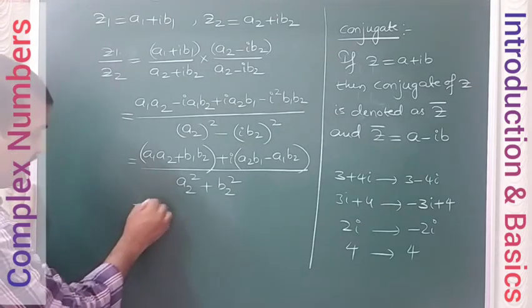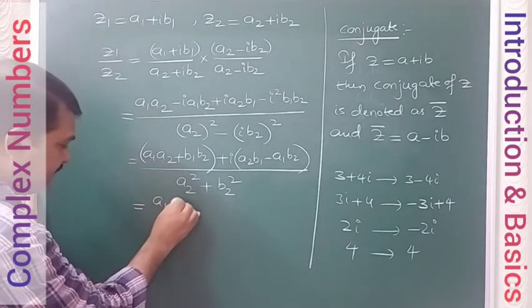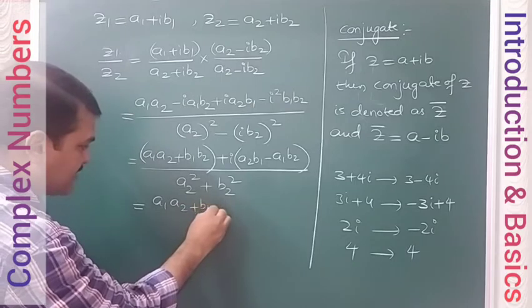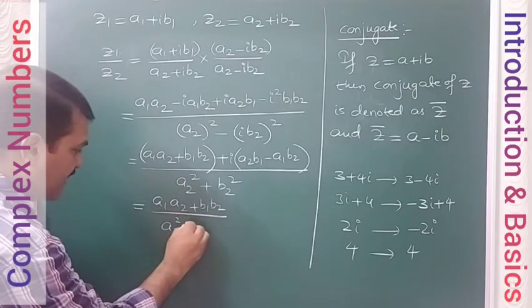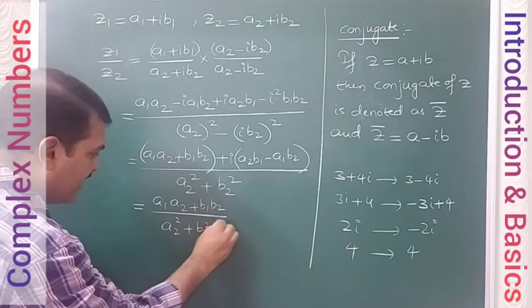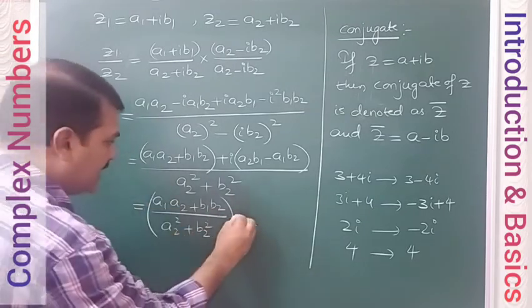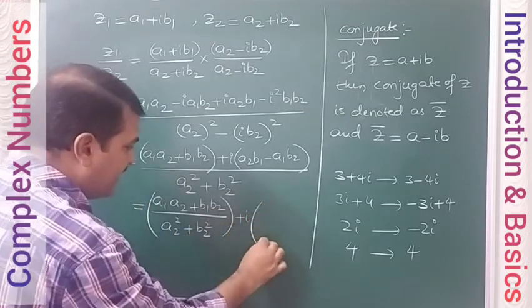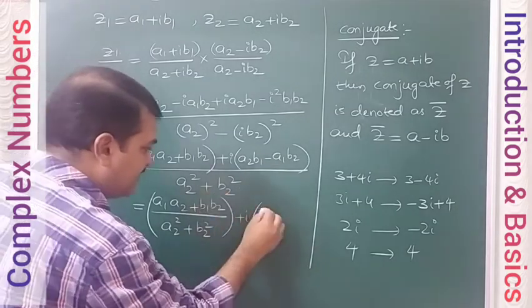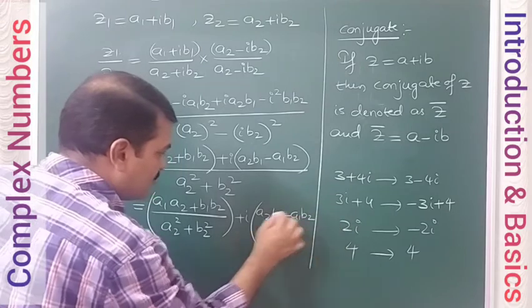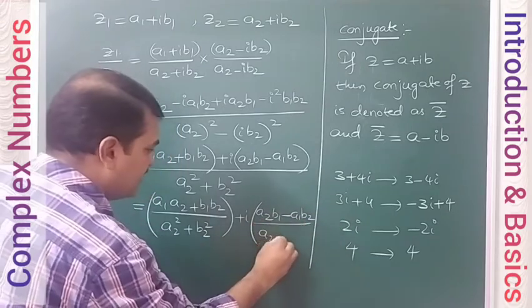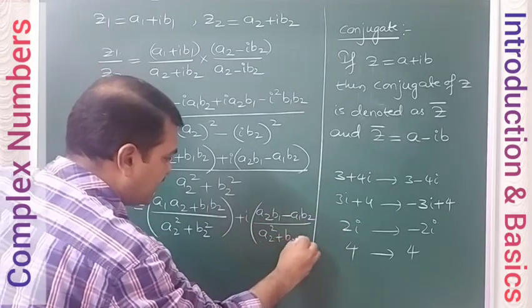So A1 A2 plus B1 B2 by A2 square plus B2 square, this is the completely real part, plus i into, separating the denominator for the imaginary part also, this is going to be the imaginary part.